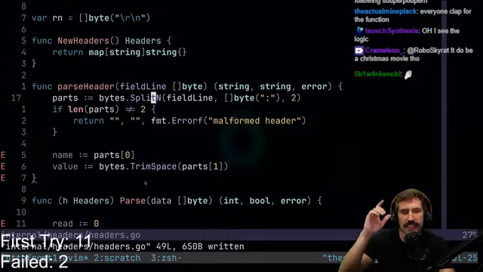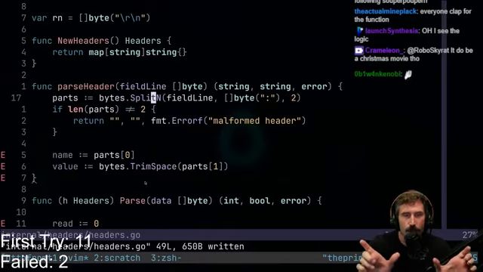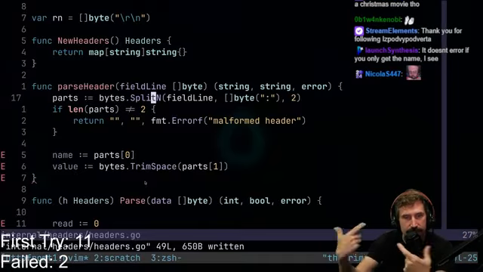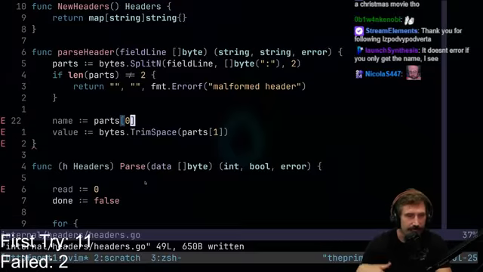I just couldn't remember if the n refers to how many times it splits or how many subslices it is. Because if it's how many times it's split, then I do 1, but if it's how many subslices, I do 2, right? Classic off by 1. All right, there we go. We got the name, we got the value. So now I believe I need to do a little bit of sub-checking in here, right? So I need to go like this.